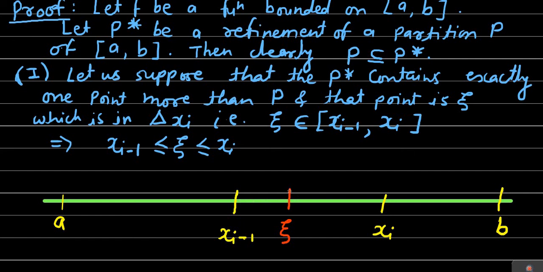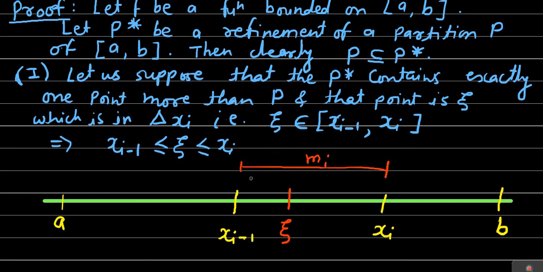Only one additional point we are considering, and that additional point is psi. Okay, so let us suppose that the infimum of the function f, as we are considering the lower sum, therefore we have to consider the infimum. So let us suppose that the infimum of the function f on the complete closed interval xi minus 1 to xi, from here to here, is mi.